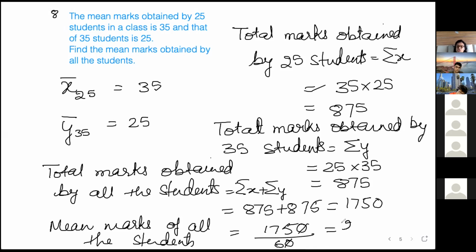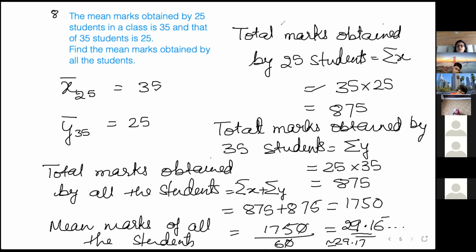6 2s are 12. 5, 9. So this way, this is the average mean marks 29.16. The 6 is repeating with a bar, so if we want to take the average, it becomes 29.17. So this is the last question of this exercise.